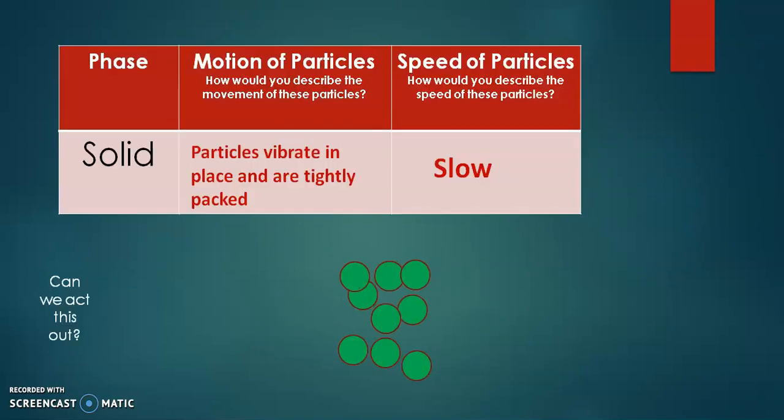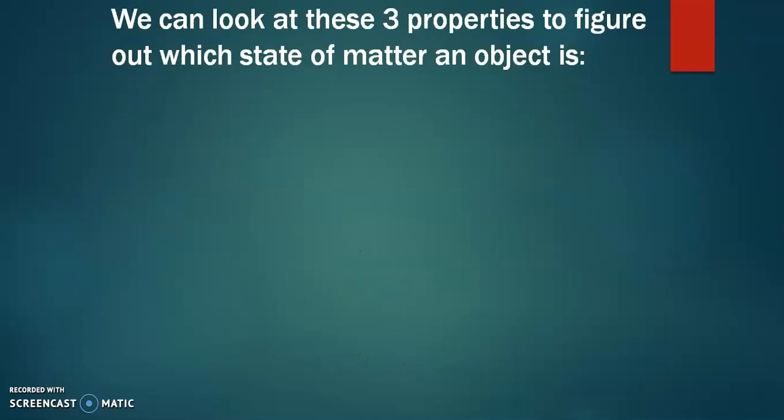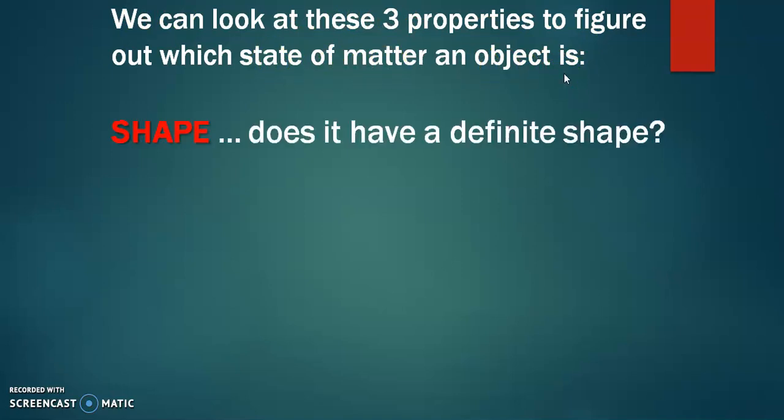Now we can look at three properties to figure out which state of matter an object is. First is shape. In the case of solids, it has a definite shape.